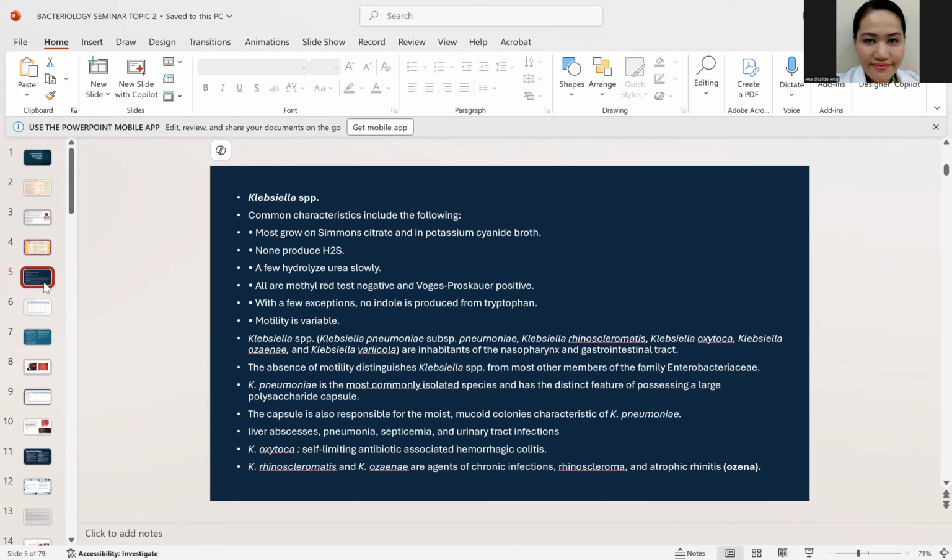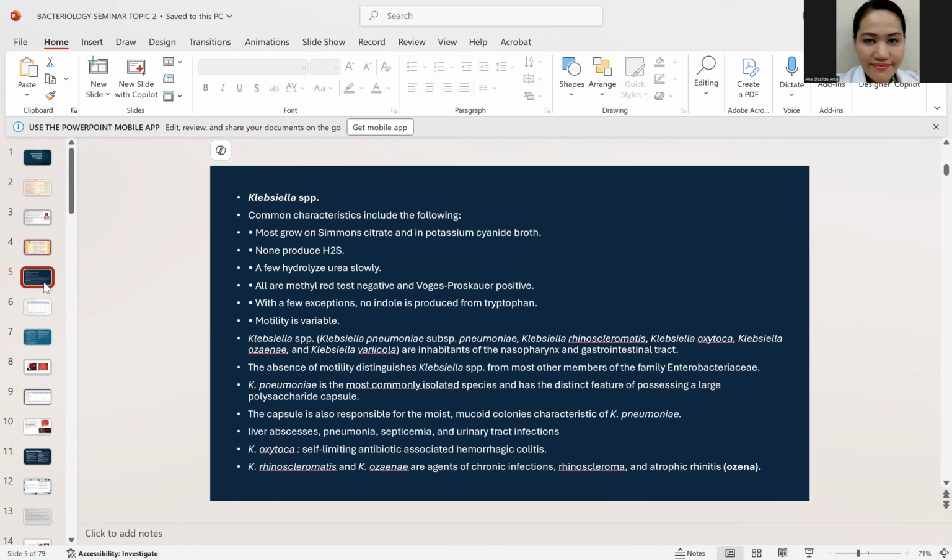So take note of the different important species of the Klebsiella. You have here the Klebsiella pneumoniae, Klebsiella oxytoca, also the Klebsiella rhinoscleromatis. Now, the most commonly isolated is, of course, the Klebsiella pneumoniae. That is known to cause UTI and sometimes sepsis because it has a capsule, di ba? For Klebsiella pneumoniae, again, it can also cause pneumonia. Kaya nga tinawag na pneumoniae kasi nga it causes pneumonia or respiratory infection.